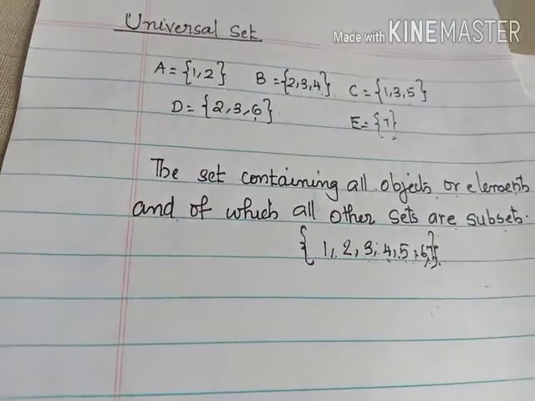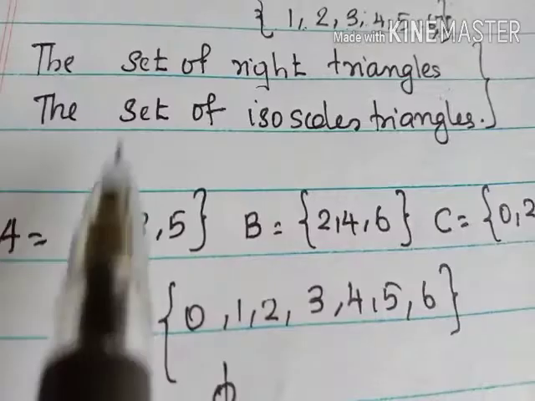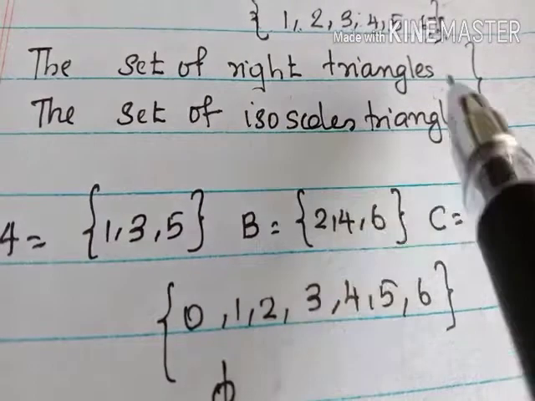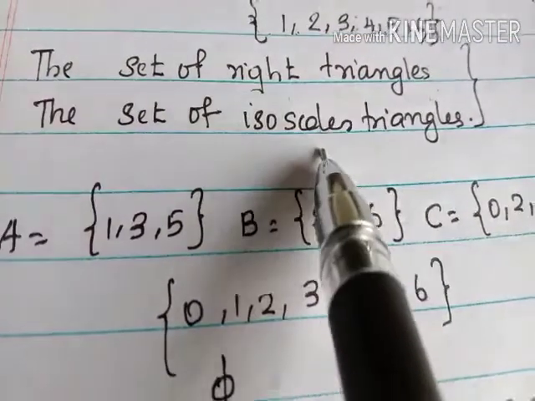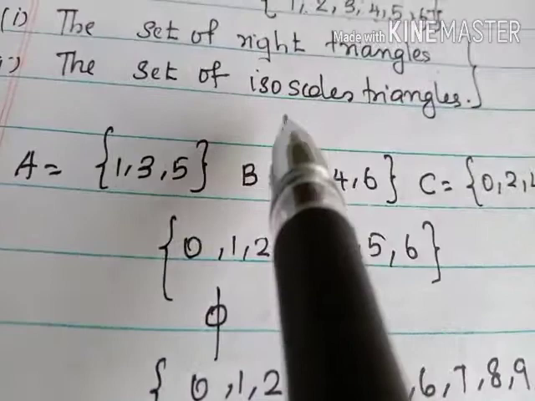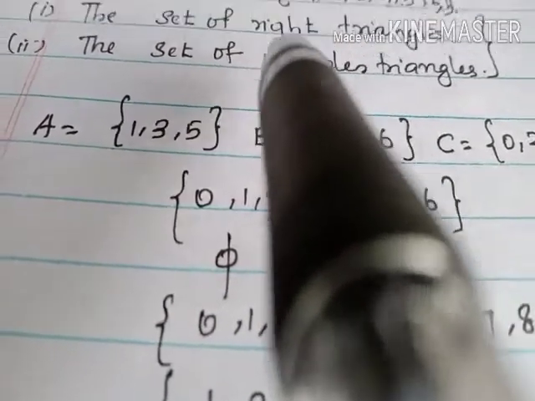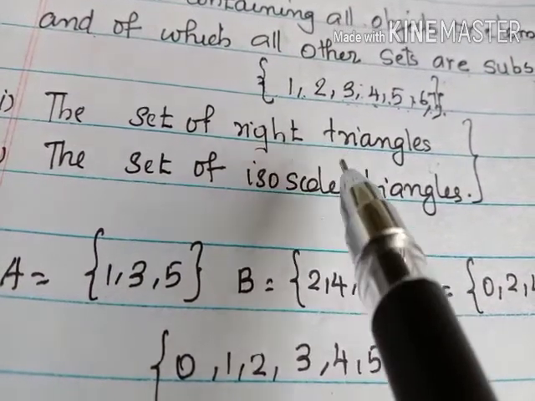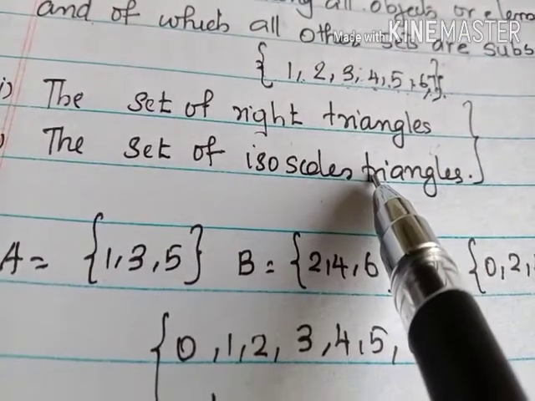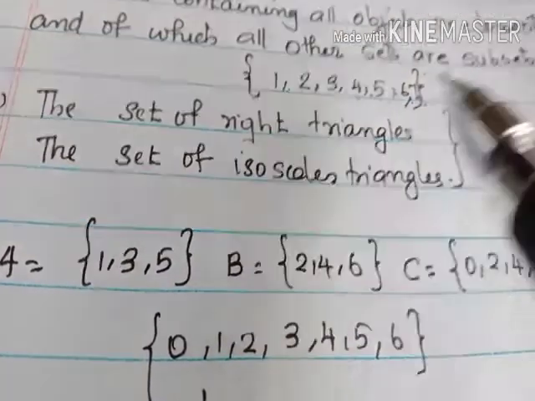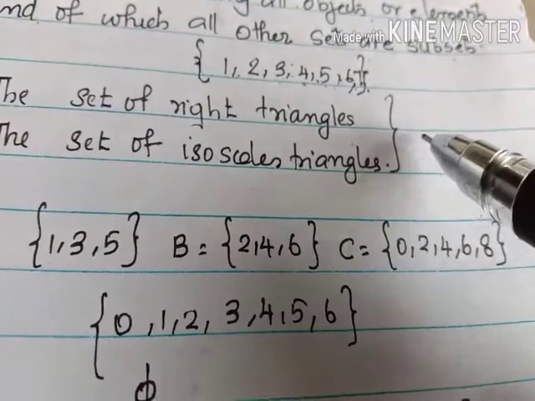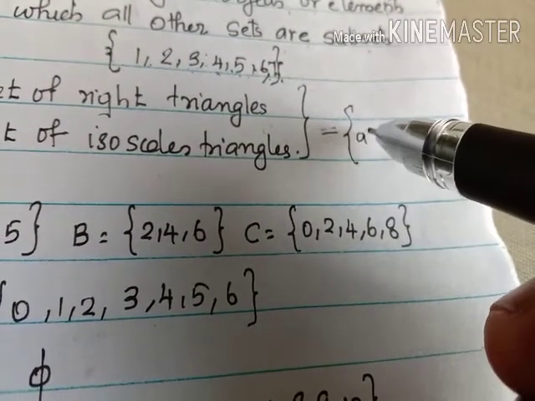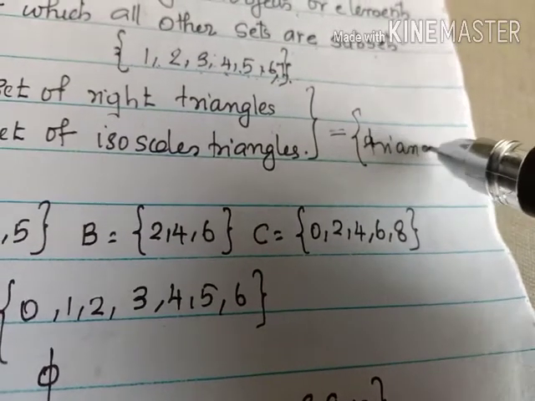Let's see the set of right triangles and the set of isosceles triangles. Can you say what universal set is proposed for these sets, or which set becomes its universal set? So we can write the universal set for these two sets as the set of triangles. Simply the set of all triangles.